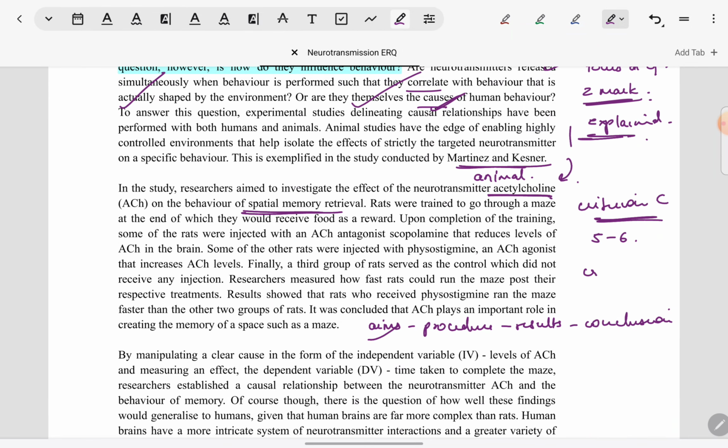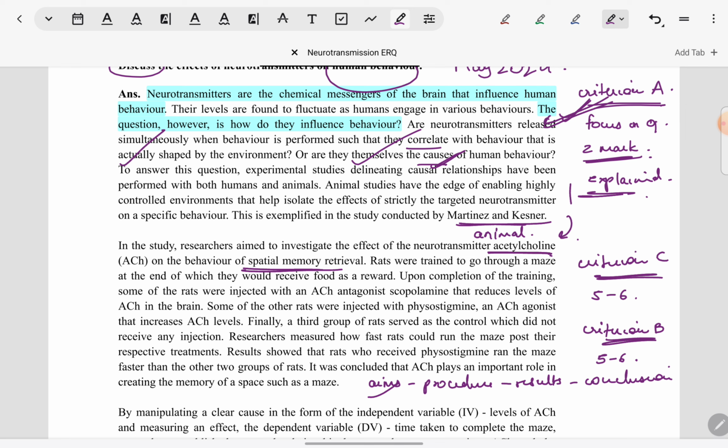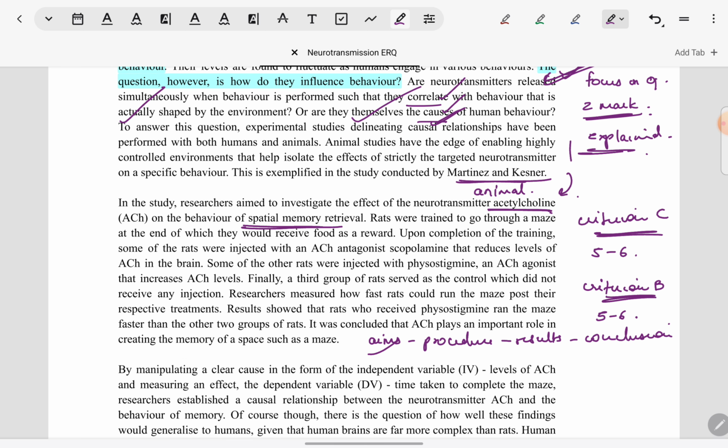Now, Criterion B, which is about showing relevant knowledge, for that also this answer falls in the 5 to 6 mark band, because throughout in the first 2 paragraphs we are seeing terminology has been used correctly and it has been explained. Understanding has been shown of terminology and knowledge. For example, neurotransmitters have been defined, which shows that the candidate knows what neurotransmitters are. In the same way, for the argument being made, good terminology has been used, such as causation, correlation. So psychological terms have been used as appropriate. Animal studies have been identified as such.